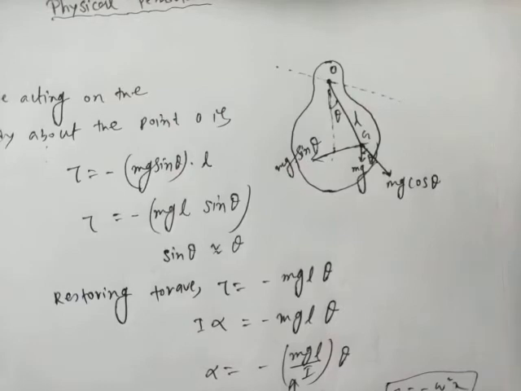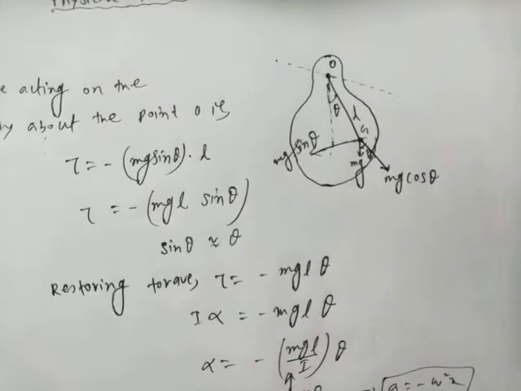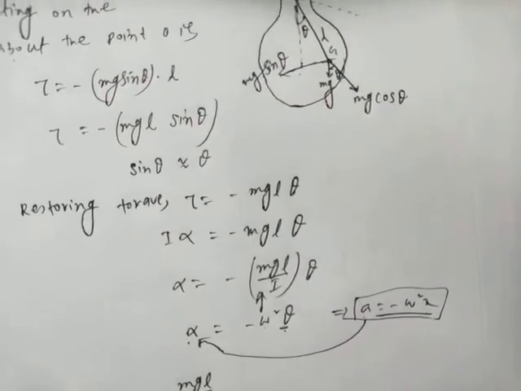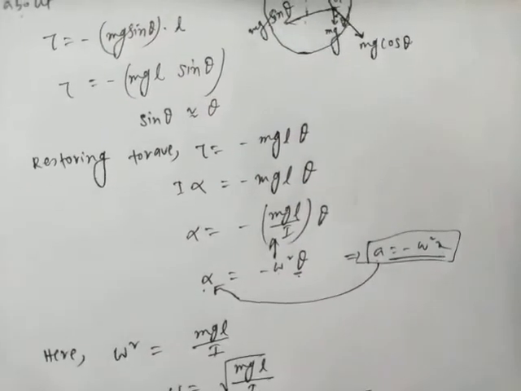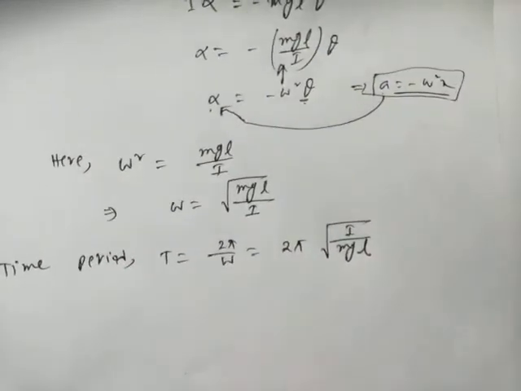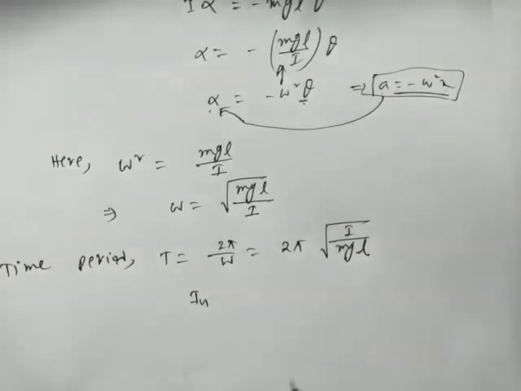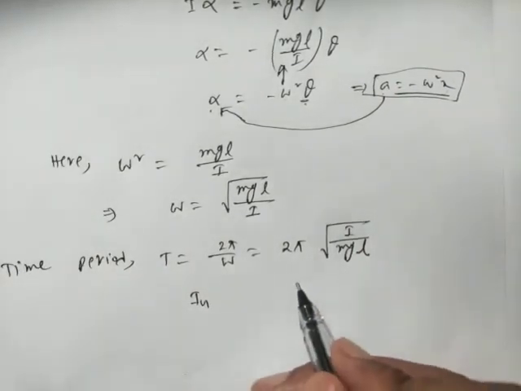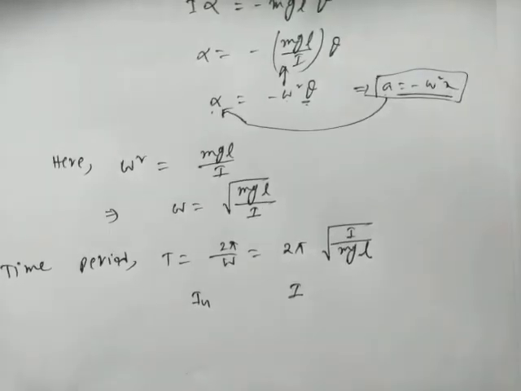So now we are interested in the moment of inertia. What will be the moment of inertia in terms of radius of gyration? If we use the parallel axis theorem, then we will get it in terms of L. If the moment of inertia about the center of gravity is Ig, and the moment of inertia we have defined earlier is I about the axis passing through O, what is the relation between Ig and I?